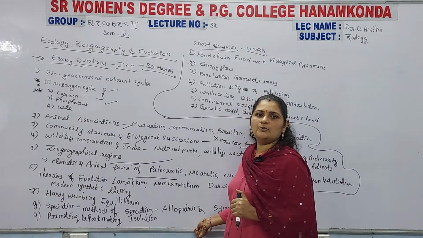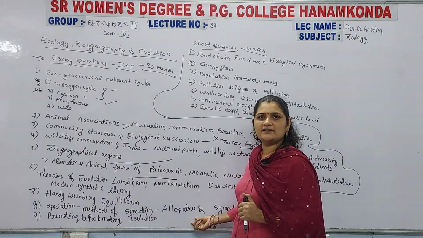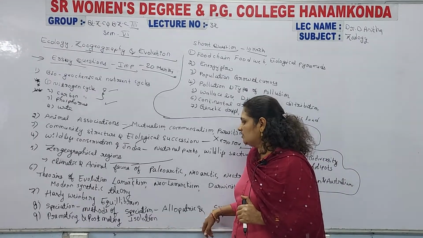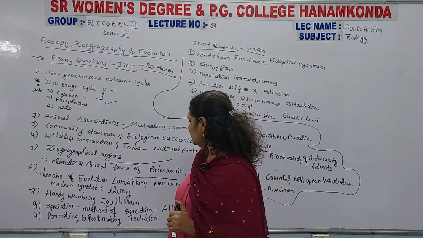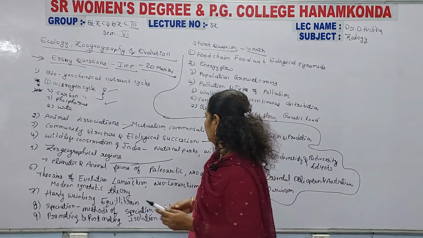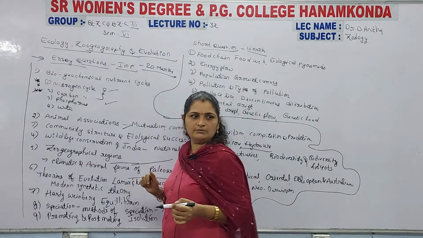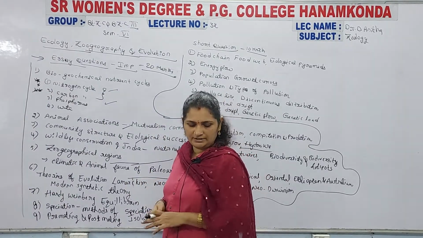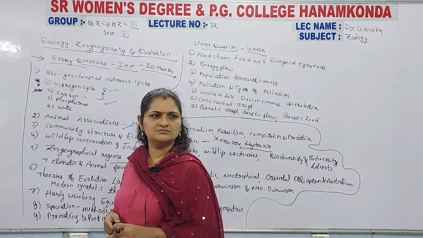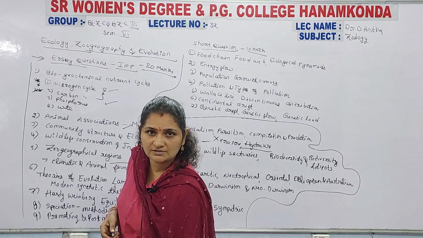You define the allopatric with a diagram, and the sympatric also with a diagram, and the pre-mating and post-mating isolations are there. Totally these are 9 questions for 20 marks. Then you answer the remaining questions.